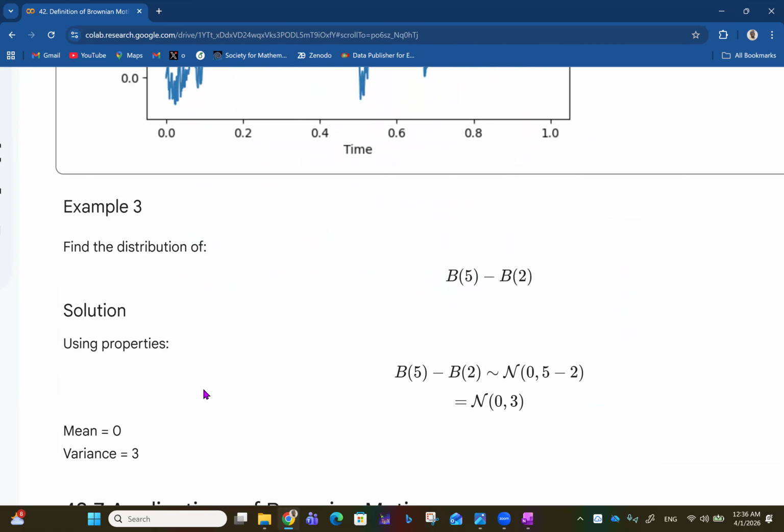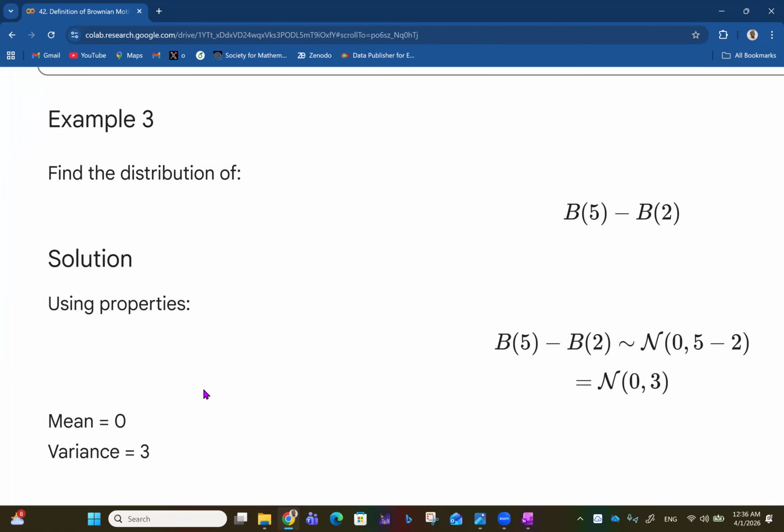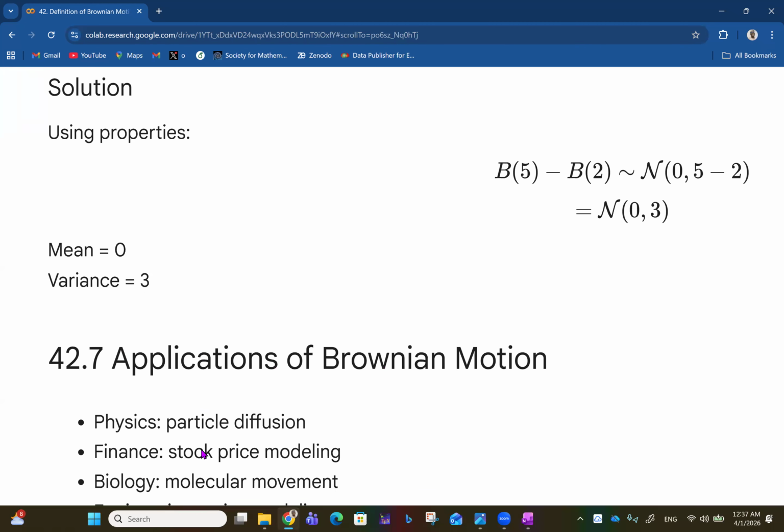Okay, so for example 3, we have to find the distribution of B5 minus B2. From the characteristics of Brownian motion we already saw, we know that B_t minus B_s is normally distributed with mean 0 and variance t minus s, right? That's 5 minus 2, and that means B5 minus B2 is normally distributed with mean 0 and variance 3. So here the mean is 0 and the variance is 3.